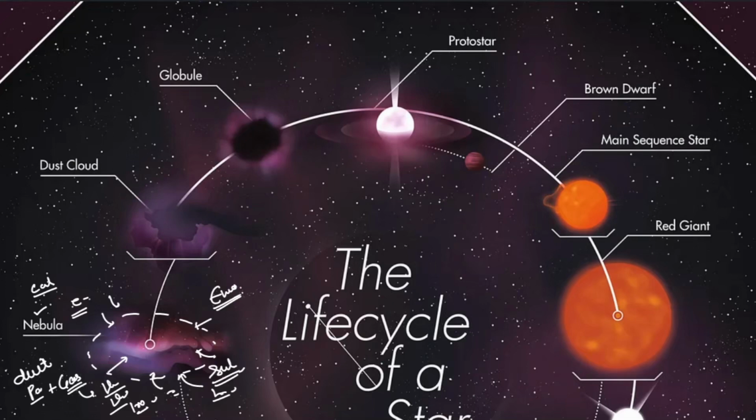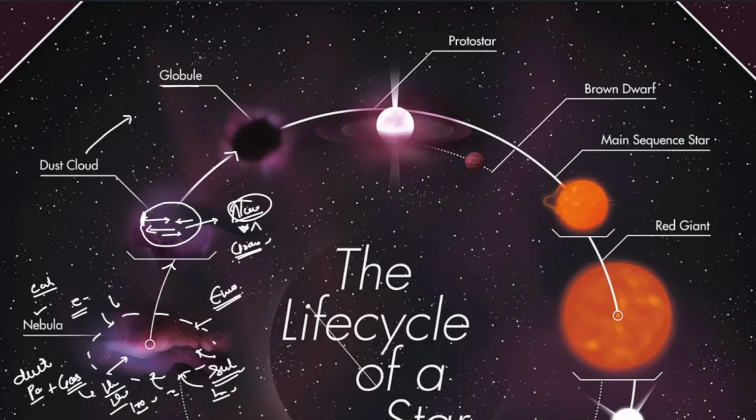Because of the attraction, what happens? A nebula turns into a dust cloud, more attracted, more compact. Okay, and as the electromagnetic forces or the nuclear forces overpower the gravitation force or the repulsion force, or we can say actually, when the gravitation increases rather than the nuclear forces that are separating these particles from each other, then it becomes even more compact. Okay, it turns into a globule from a dust cloud.